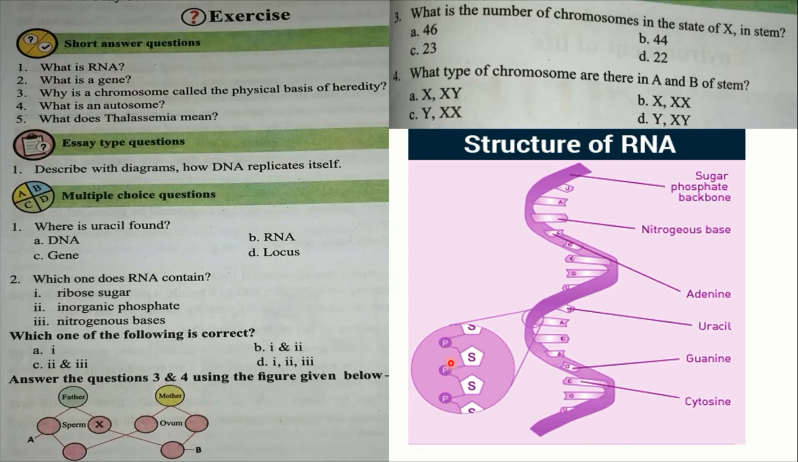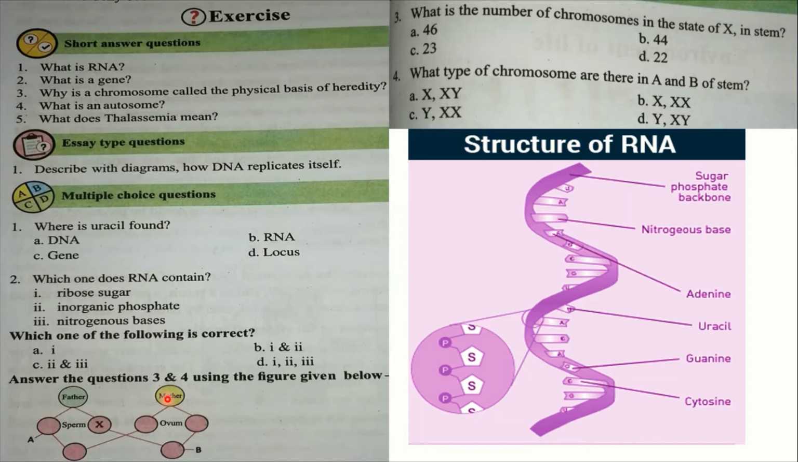Yes, everybody see this figure here. This one is a ribose sugar. Inorganic phosphate, see this figure. This one is an inorganic phosphate. And nitrogen bases. All of these here, adenine, uracil, guanine, cytosine, are nitrogen bases. So option D is correct.